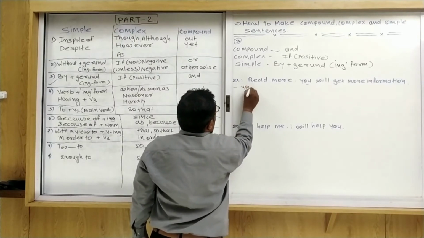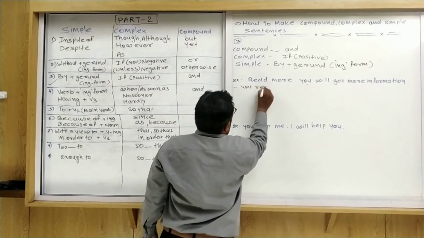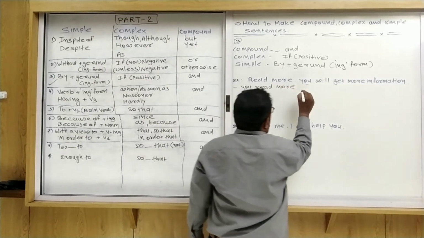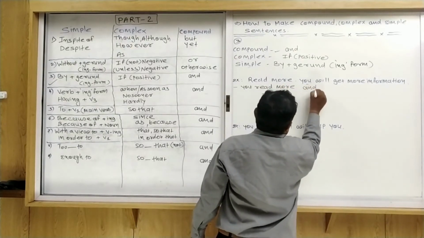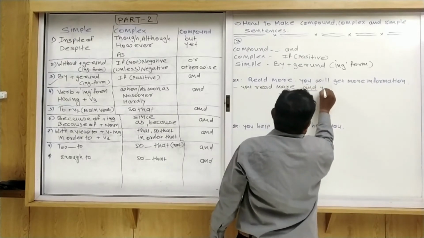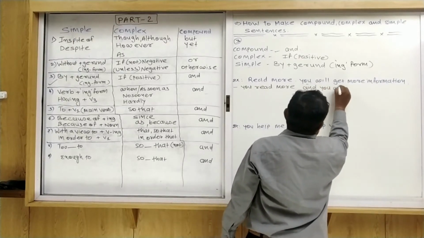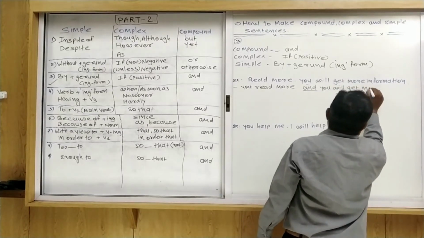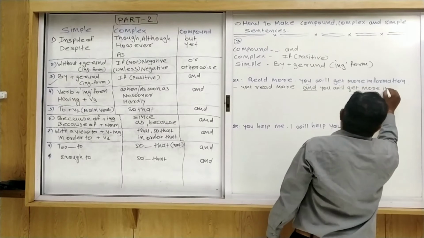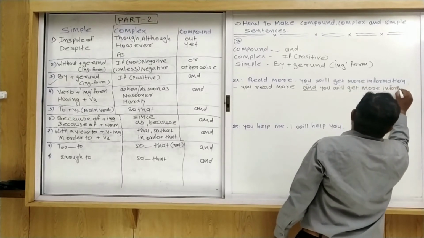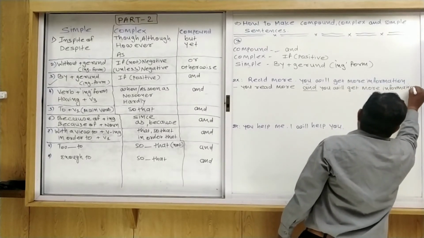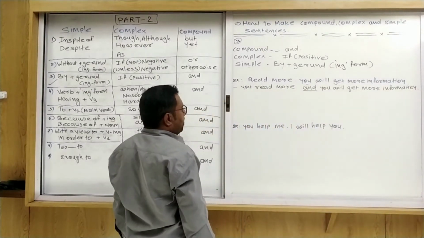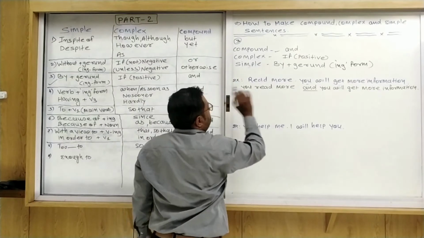So you read more and you will get more information. Okay, that is a compound sentence.